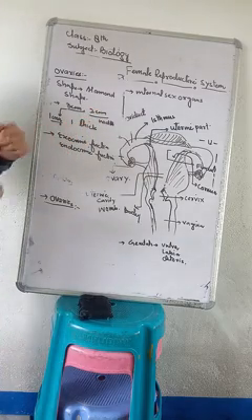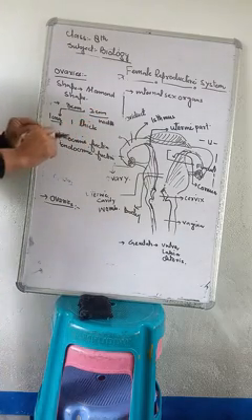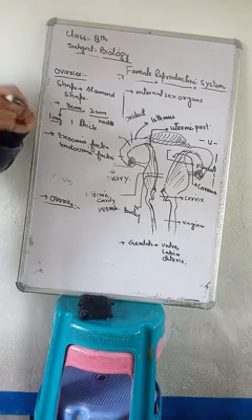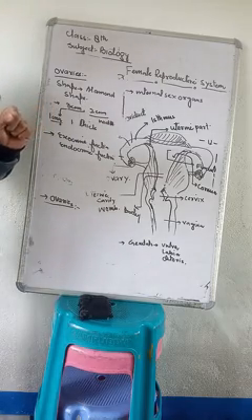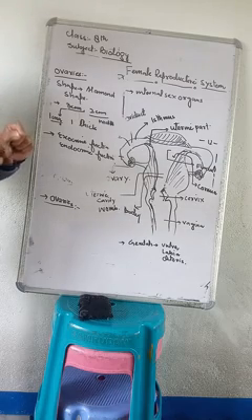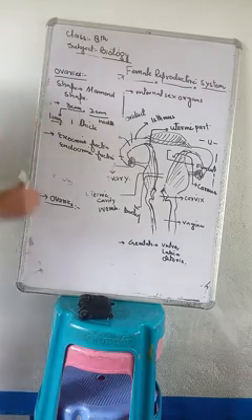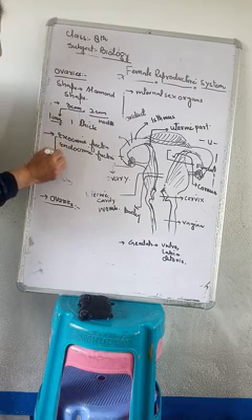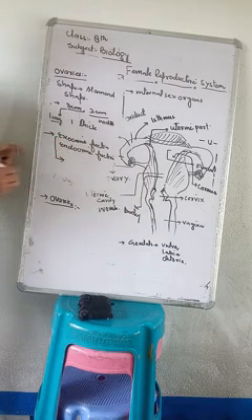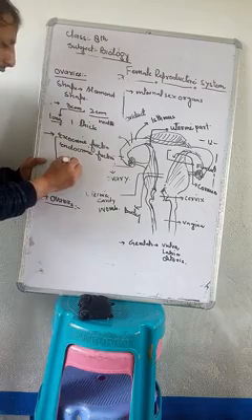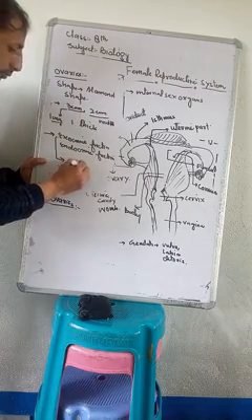When coming to their exocrine function, they usually produce or synthesize the gametes, and the formation of gametes is called gametogenesis. This is the exocrine function of the ovaries.